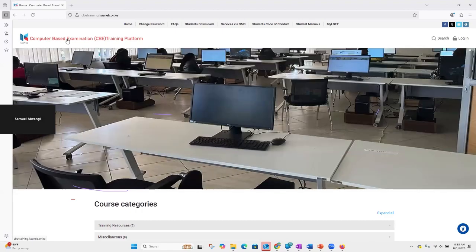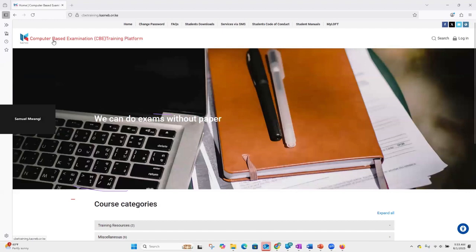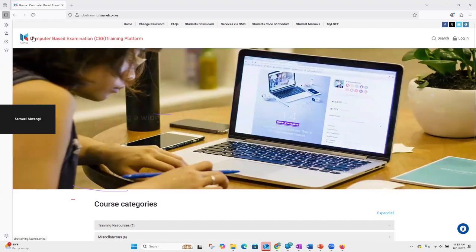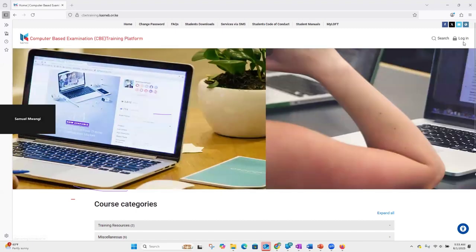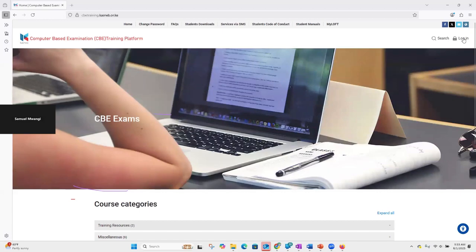So whenever you hear me talk of CBE, it's an abbreviation for computer-based examination. Then we have the words training platform. With that, you get to know that you're on the training platform. The other one will not have the training platform banner up here. So just to ensure that you're not logged into the other live system, please ensure that you have the words CBE training platform. Then after that, ensure that you click on the login button.